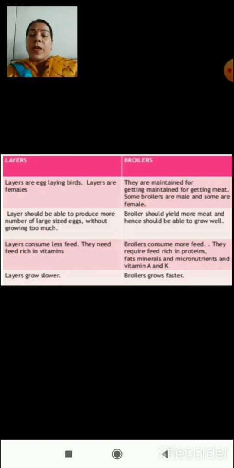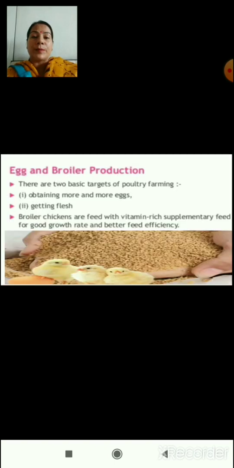They need feed which is rich in vitamins. Whereas broilers consume more food and they require feed which is rich in proteins, fats, minerals and micronutrients and vitamin A and K. Layers grow very slowly as compared to the broilers.